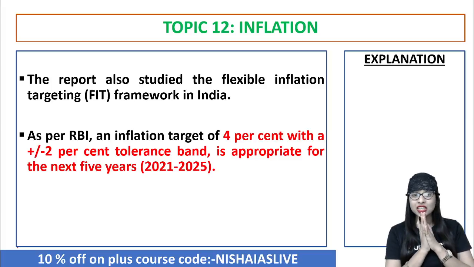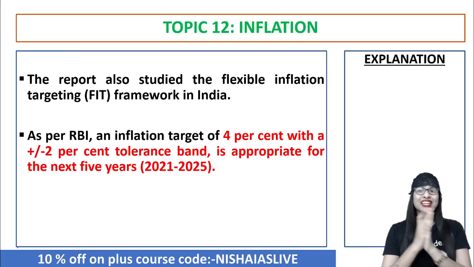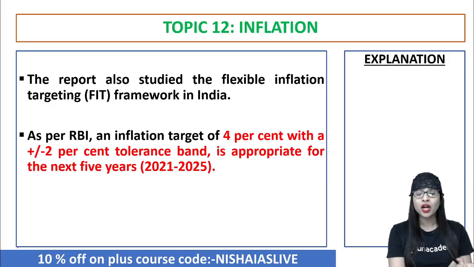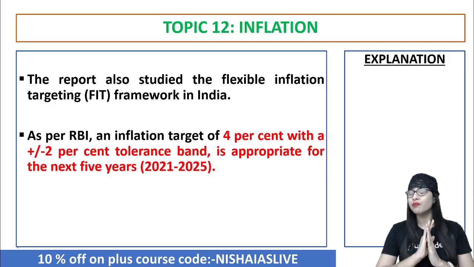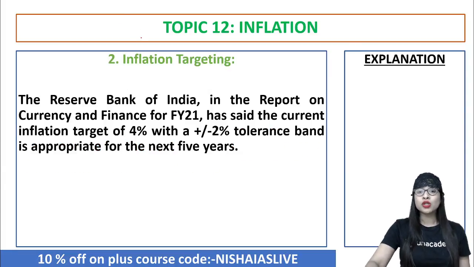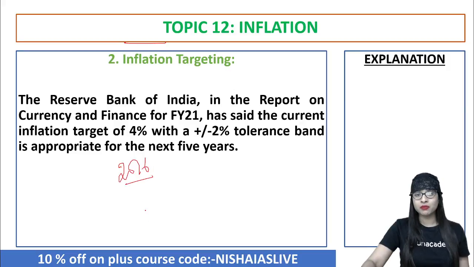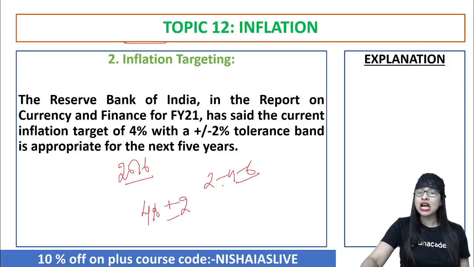And as per RBI, I can tell you the target of inflation: 4% with a plus or minus band of 2%. For the next 5 years, from 2021 to 25, this should be the target. It shouldn't be more than that. Very clear? Now I told you what inflation targeting is. The report on currency and finance also made it very clear that since 2016, we have targeted inflation at 4% with a plus or minus band of 2%. That is 2, 4, 6. Up to 6% you can increase, up to 2% you can decrease. Not below 2 and not above 6.